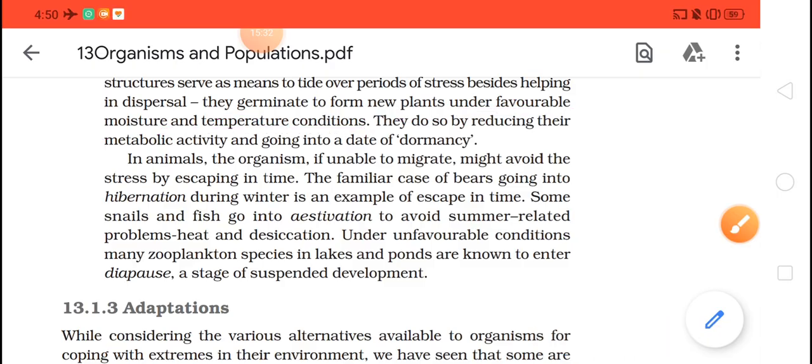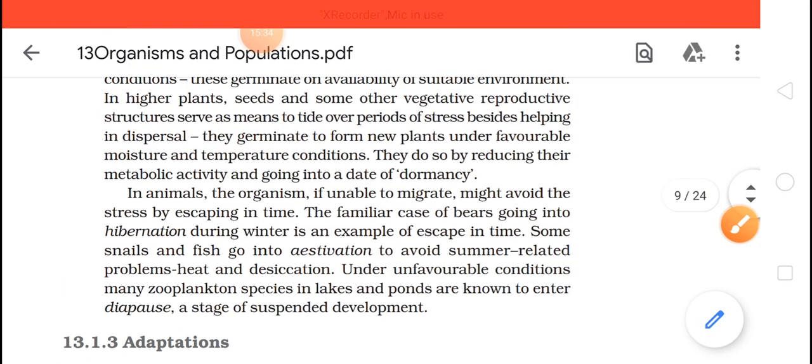So whenever they get these favorable conditions, they will germinate. They do so by reducing their metabolic activity and going into a state of dormancy. Okay, so what will they do? They will reduce their metabolic activity and come into a dormant period.